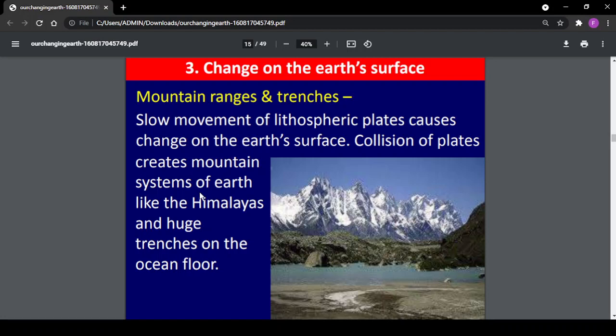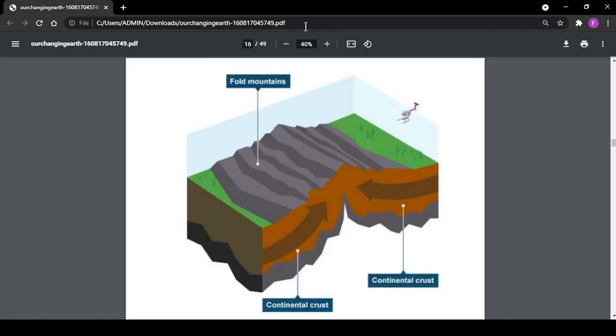Changes on the earth's surface: mountain ranges and trenches. Slow movements of lithospheric plates cause changes on the earth's surface. Collision of plates creates mountain systems of the earth like the Himalayas and huge trenches on the ocean floor. These are folded mountains.